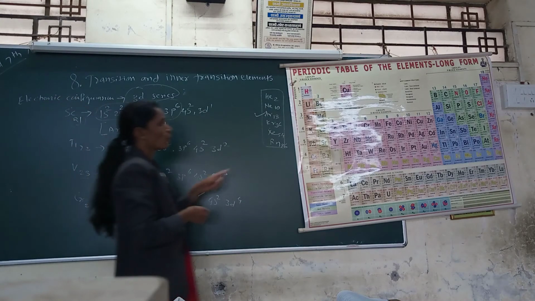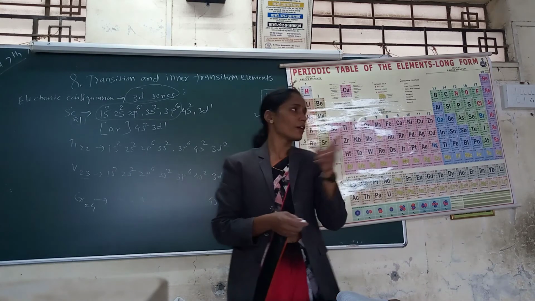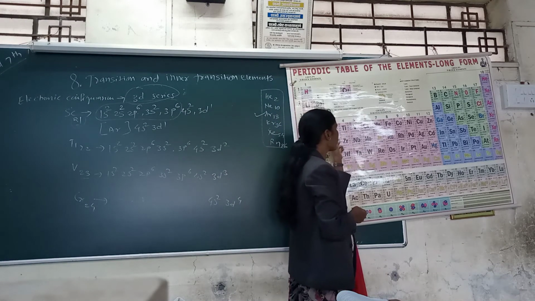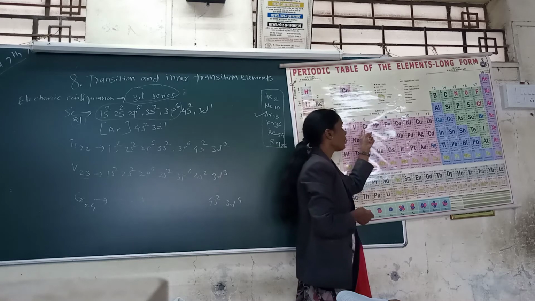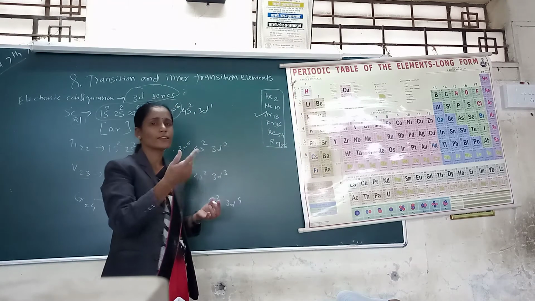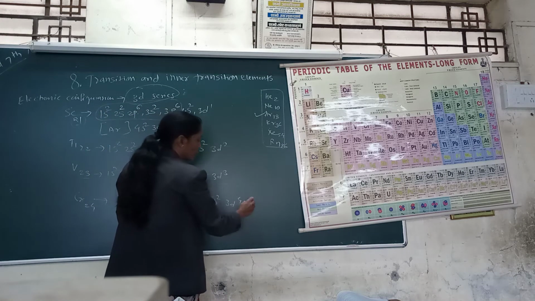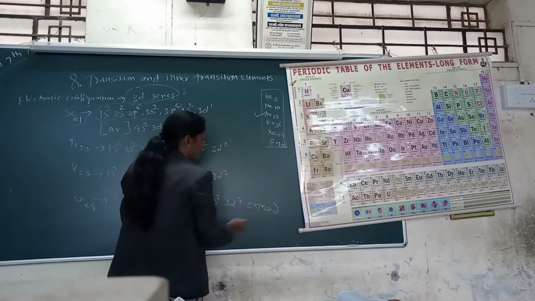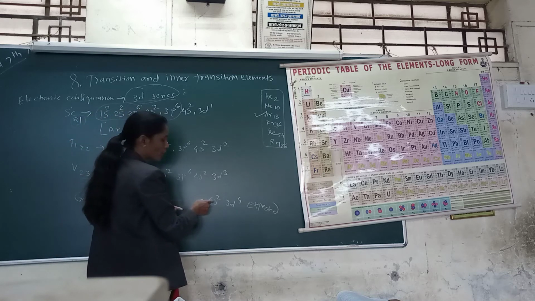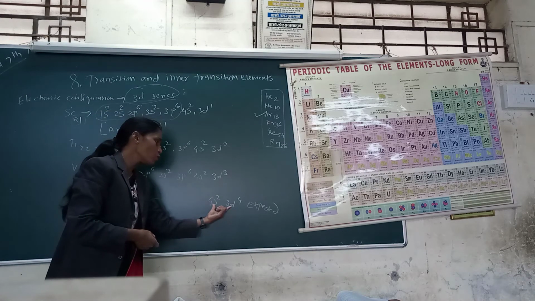Among the elements of the 3d series, scandium to zinc, two elements are different from the others because they have two types of configuration: chromium and copper. One is the observed configuration and the other is the expected configuration. This is the expected configuration, but the observed configuration is different. One electron of 4s jumps from 4s to 3d because both have about similar energy.